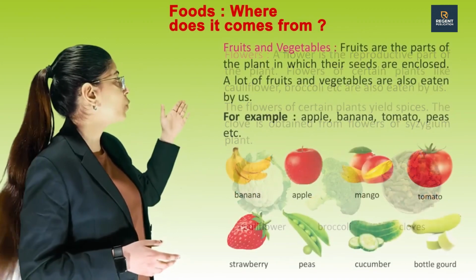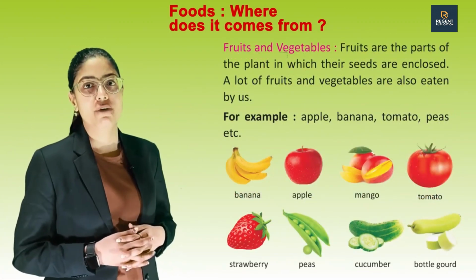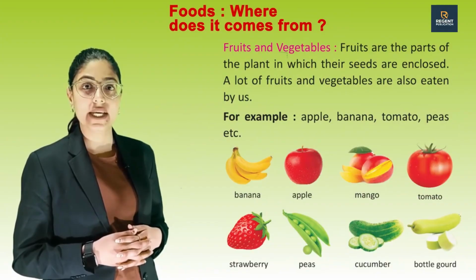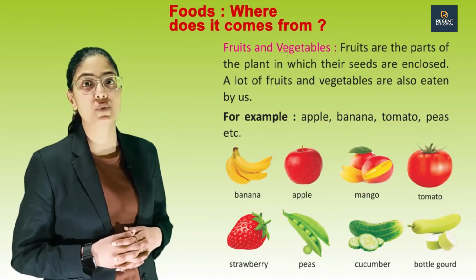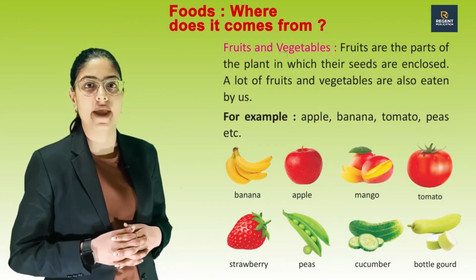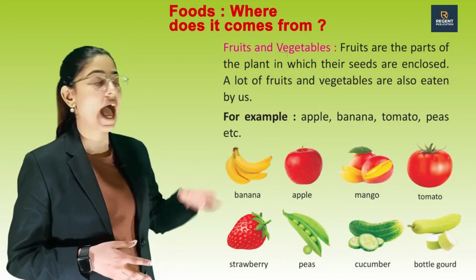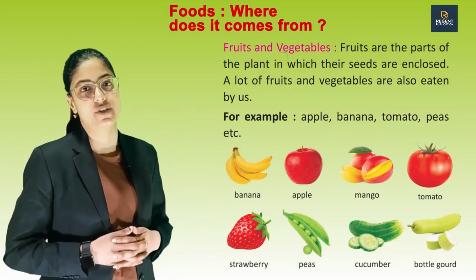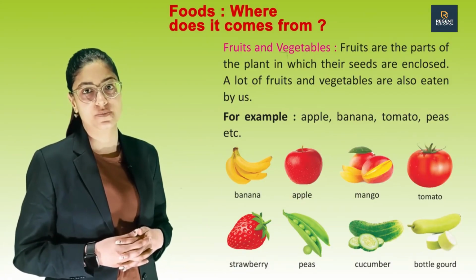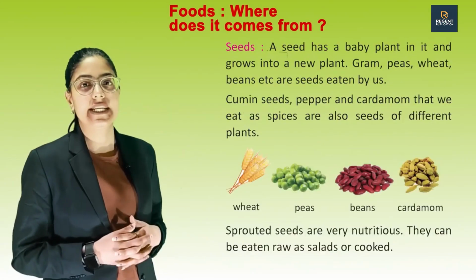Next is fruits and vegetables. Fruits are the parts of the plant in which their seeds are enclosed. A lot of fruits and vegetables are also eaten by us. For example, apple, banana, tomato, peas, etc. See these pictures.